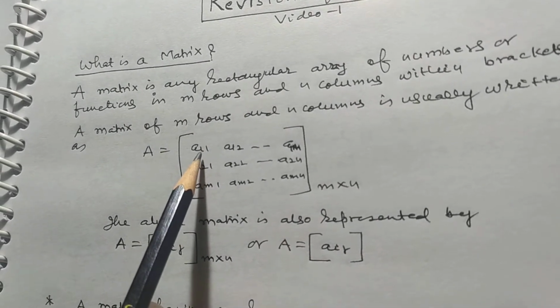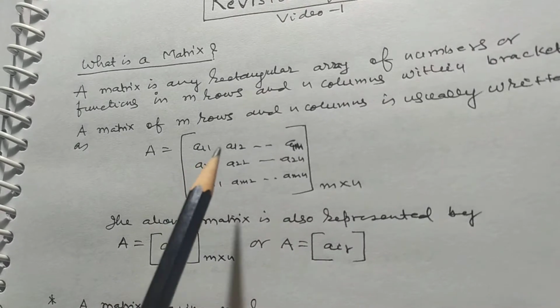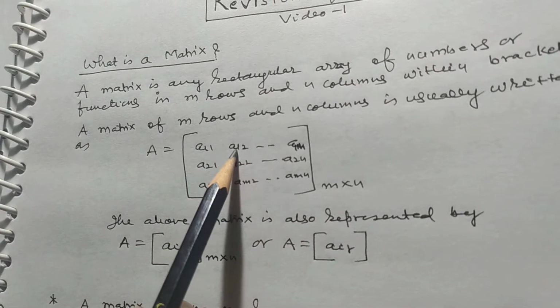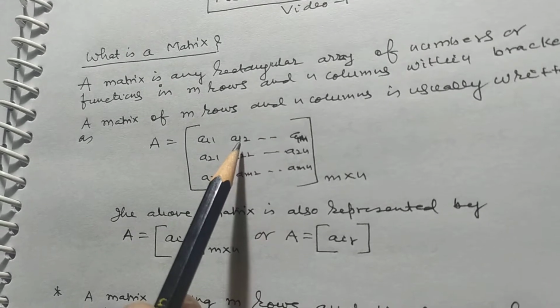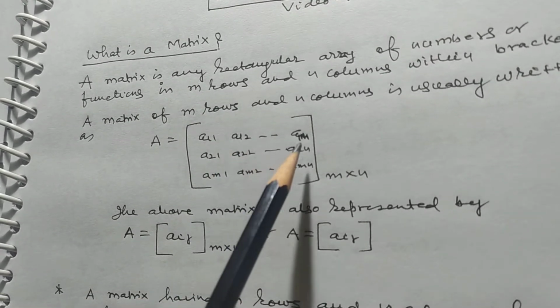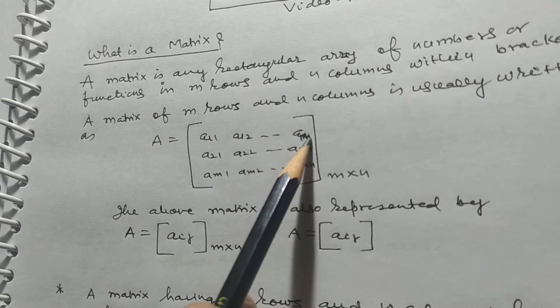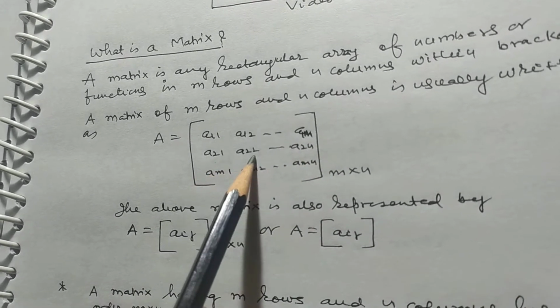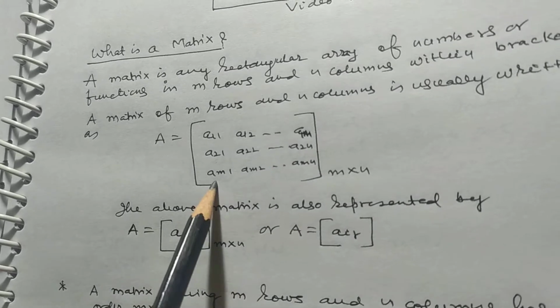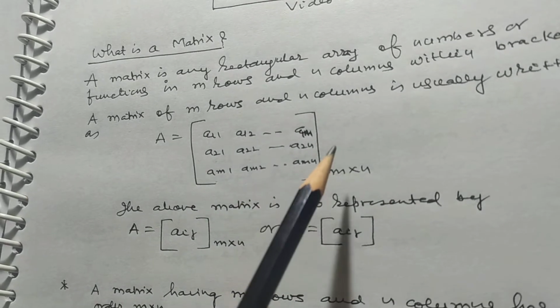It means first row and first column. A12, first row, second column. First suffix stands for row and second is for column. A1n, A21, A22, A2n, Am1, Am2, Amn.